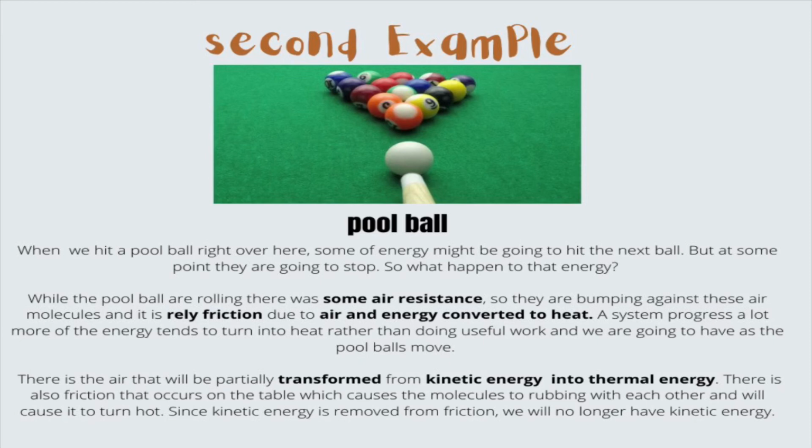The ball is partially transformed from kinetic energy into thermal energy. There is also friction on the table, which causes the molecules to rub against each other and turn hot. Since kinetic energy is removed by friction, we no longer have kinetic energy.